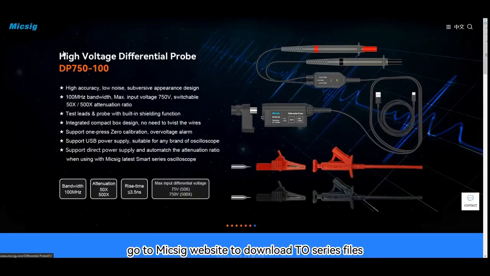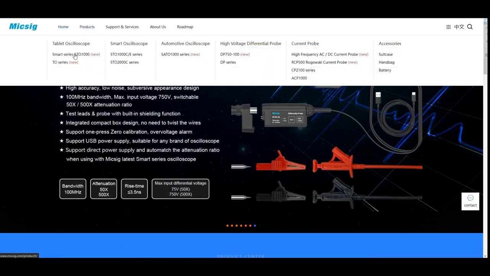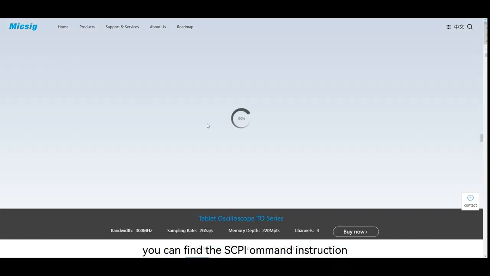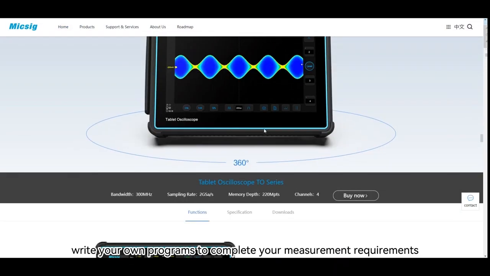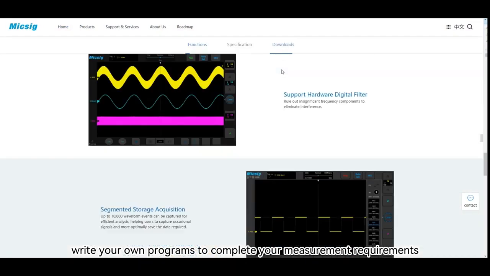Go to Micsig website to download 2 series files. You can find the SCPI command instruction. Write your own programs to complete your measurement requirements.